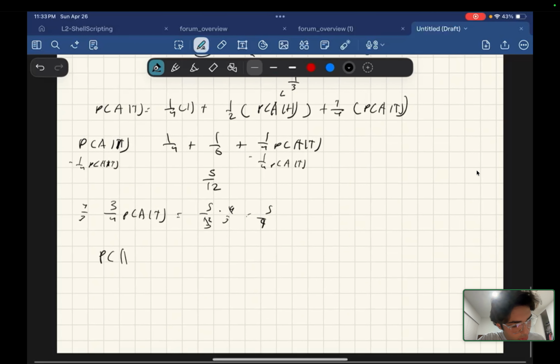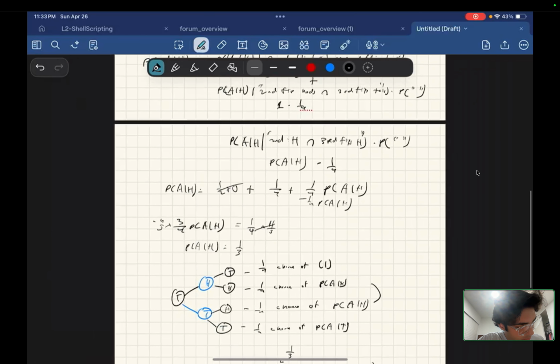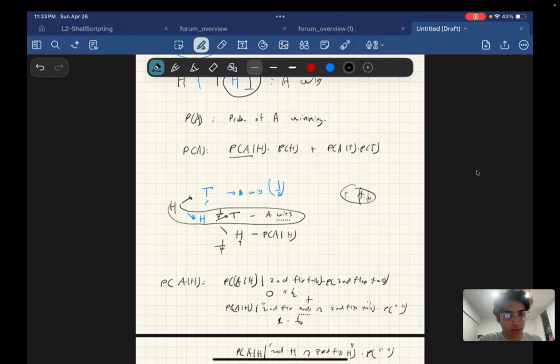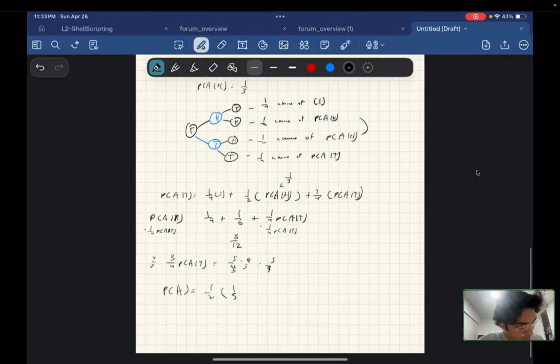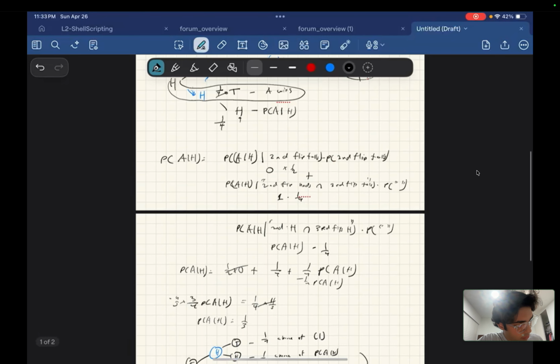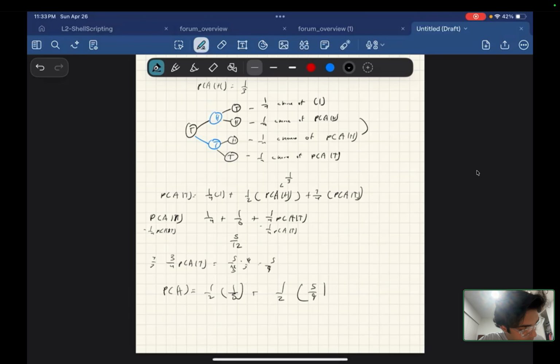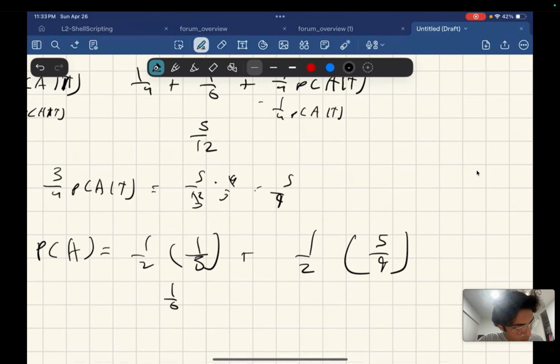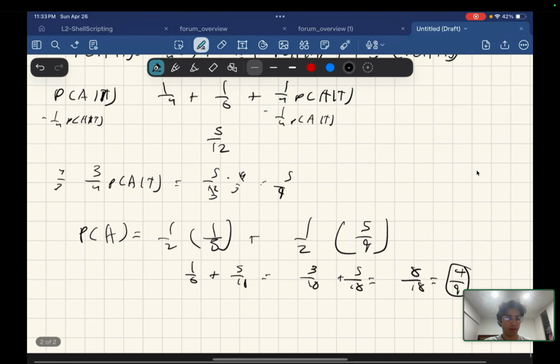So our final equation is probability of A is 1/2 probability of A given H, which we know is 1/3, plus 1/2 probability of A given tails, which we just got as 5/9. So we have 1/6 plus 5/18, 3/18 plus 5/18, which is 8/18, which is 4/9, and that's the final answer, 4/9.